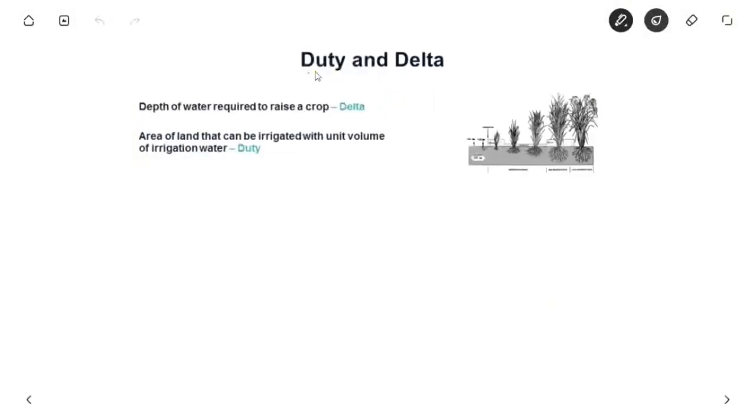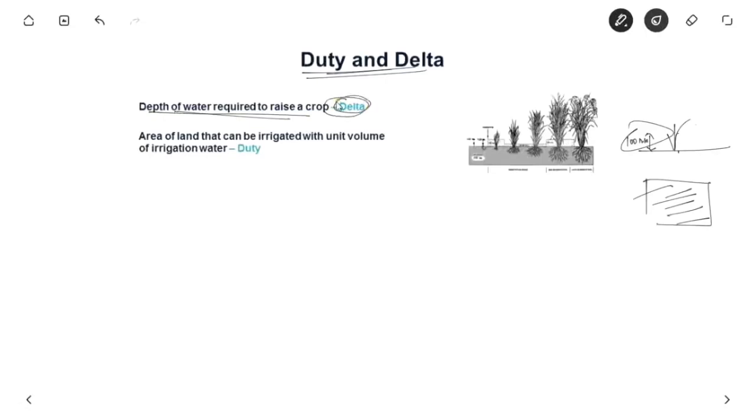Let us see duty and delta. As we know, if a crop is growing here, then per unit area we require some 100 mm, let us suppose, over all the area. So this full area is irrigated, and everywhere we require 100 mm. So the depth of water is 100 mm, and this depth of water required to raise the crop is known as delta, no, duty.